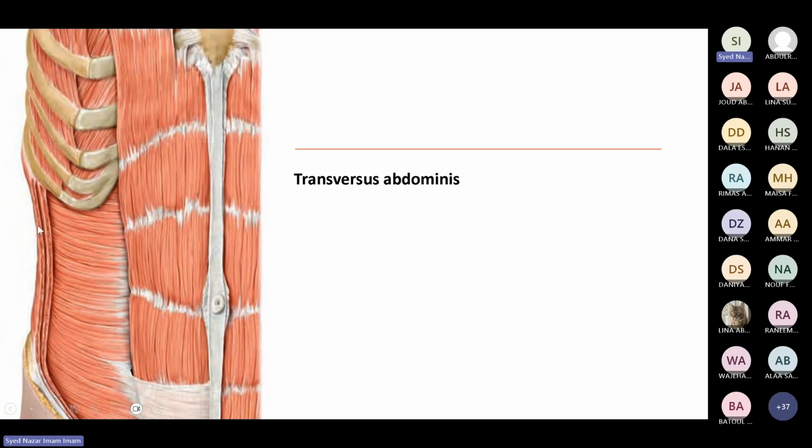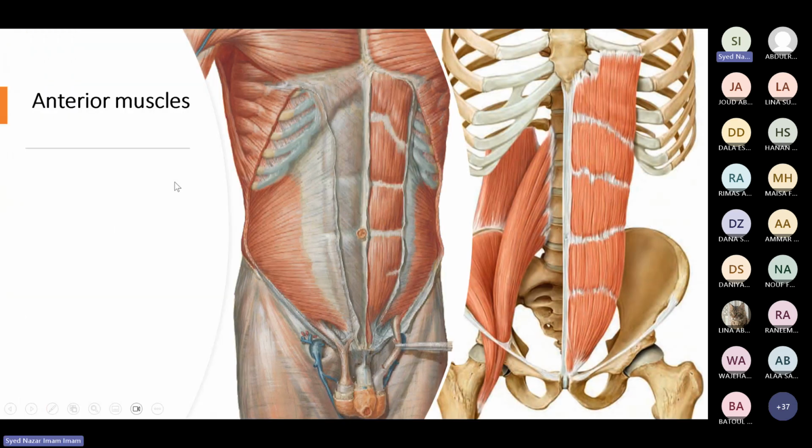So outermost, this one is the external oblique. Then we have the internal oblique, and then we have the transversus abdominis. So these are the three lateral muscles: external oblique, internal oblique, and transversus abdominis. You can see this one. This is your external oblique. Then we have the internal oblique, and then this is the transversus abdominis.